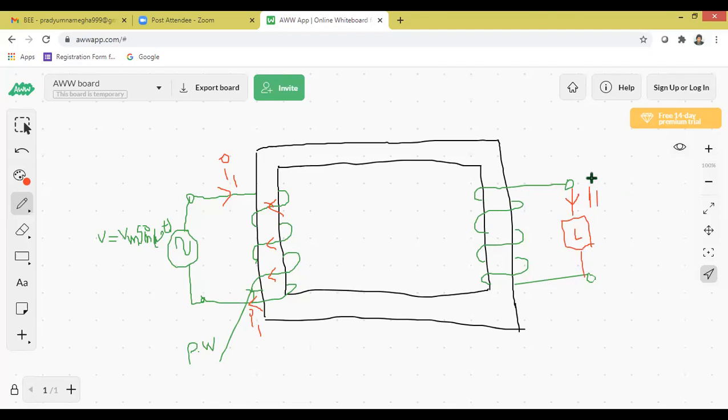I'll give the value of the current. That current value I'll give you later on. So first the diagram is important, then the explanation is easier. The winding which is connected to the load is called the secondary winding. Now we are starting the explanation, all of you. Now you listen.